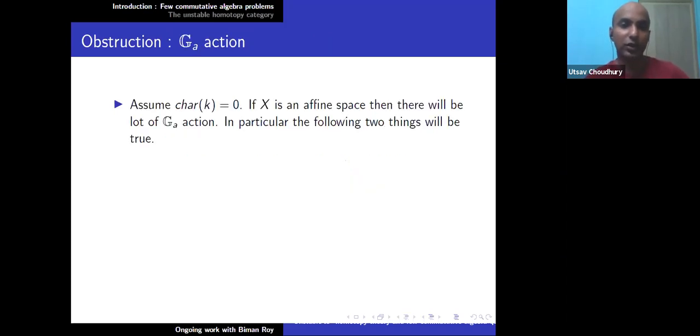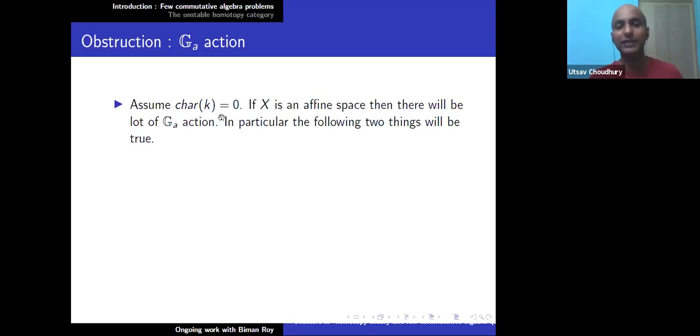Okay, so now G_a action, or unipotent group action. So this is actually algebra plus some sort of representation theory. Again, assume characteristic k equal to 0. If X is an affine space, in the sense that it's isomorphic to some A^n over K, then there will be a lot of G_a actions. In particular, the following two things will be true.